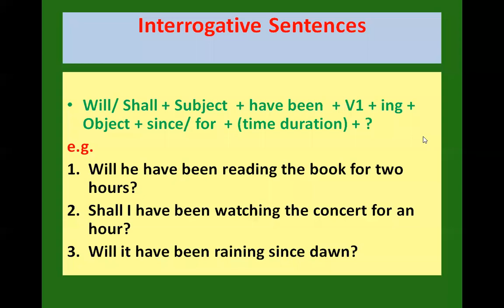Right, students? So this is all about the tenses. We have covered all the three tenses, the present, future, and the past. I hope the tenses form is clear to you, and to attain mastery over the tenses, you must practice these tenses. So do a lot of practice, read a lot of books, go through the grammar rules again and again, solve a lot of exercises, then only you can attain mastery over it, right? So I hope this is clear to you.